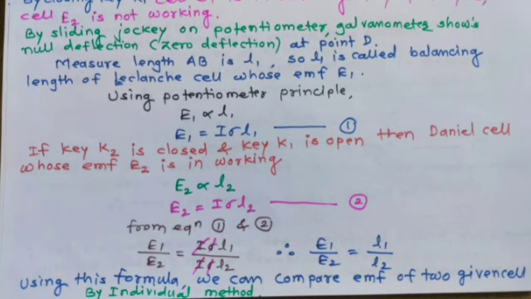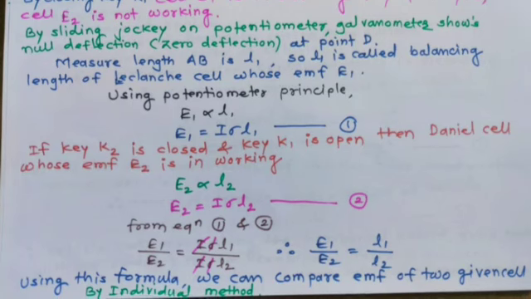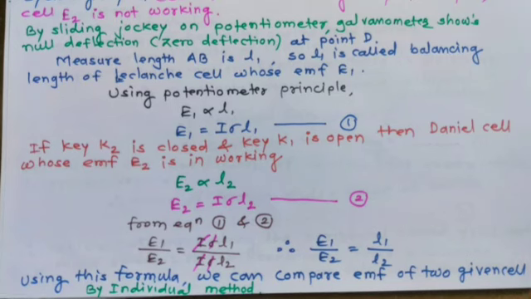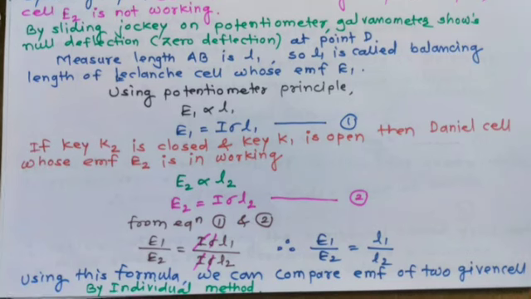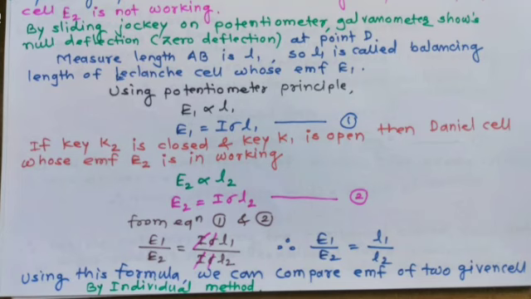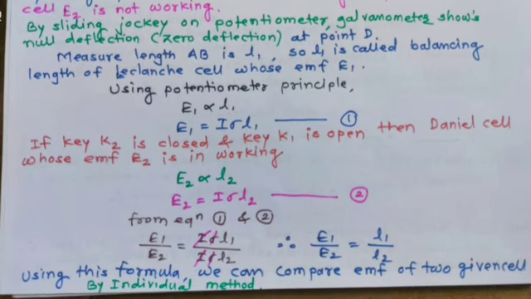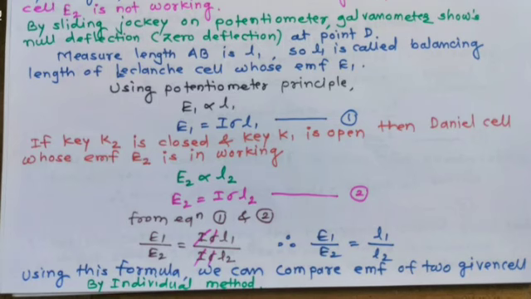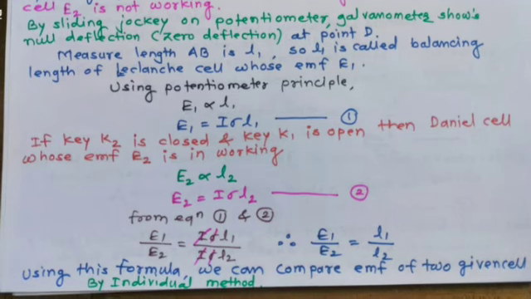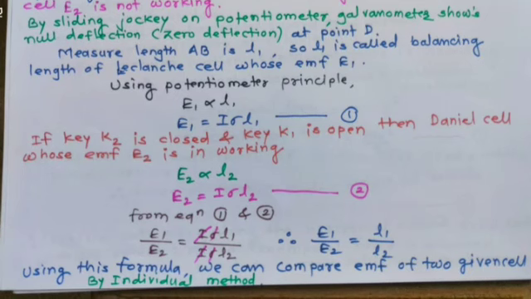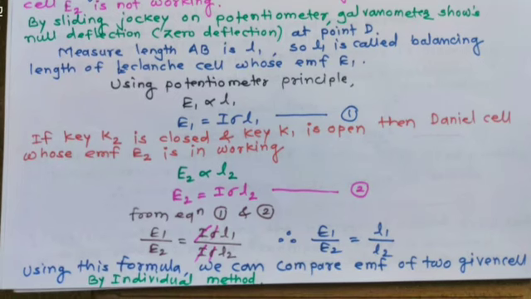From equations 1 and 2, E1 upon E2 is equal to I sigma L1 upon I sigma L2. I sigma gets cancelled. Therefore, E1 upon E2 equals L1 upon L2. Using this formula, we can compare the EMF of two given cells by individual method.